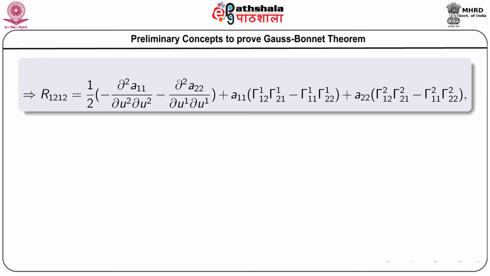And if we break all these values of theta and the other surface indices from 1 and 2, we have this expression for R 1 2 1 2. The first part remains the same, and the second part comes to A 1 1 within the first bracket, all the products of Christoffel symbols of second kind, plus A 2 2, again all the Christoffel symbols of second kind.